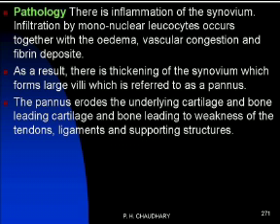Then there is the development of inflammation. As a result, there is thickening of the synovium. Synovium is a part of the joint. The thickening of the synovium forms large villi and develops into the pannus. The pannus erodes the cartilage and the bone, leading to weakness of the tendons, ligaments and supportive structures. Then there is the generation of inflammation in the particular peripheral joint.